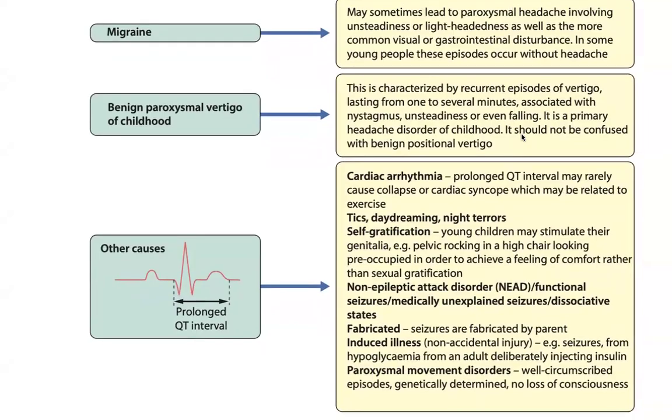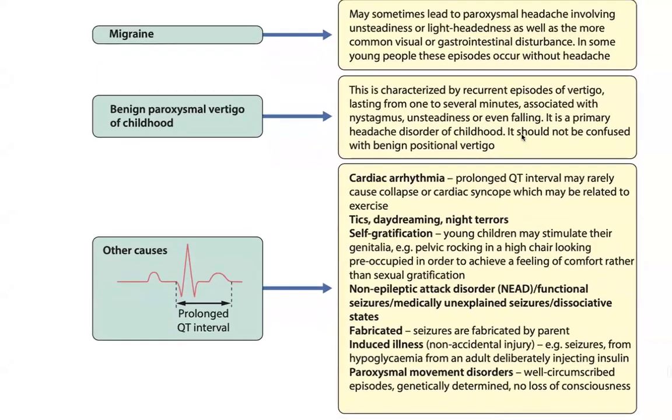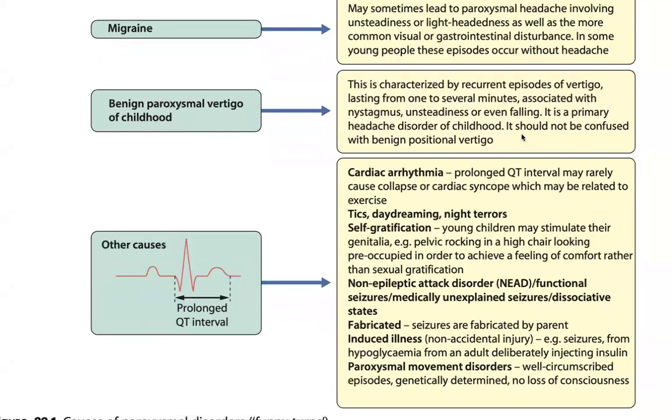Other causes include prolonged QT interval and cardiac arrhythmia, which may cause collapse of cardiac circulation related to exercise. Other mimics are tics, daydreaming, night terrors, and self-gratification. Young children may stimulate their genitalia, with pelvic rocking in a high chair, looking preoccupied, in order to achieve a feeling of comfort rather than sexual gratification.